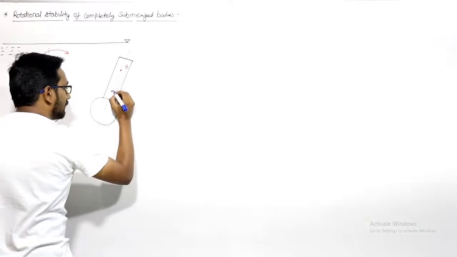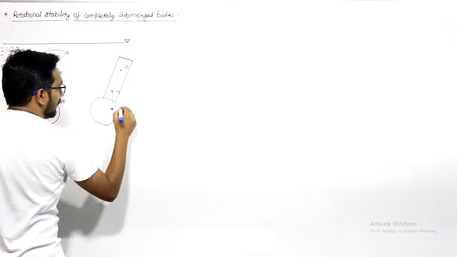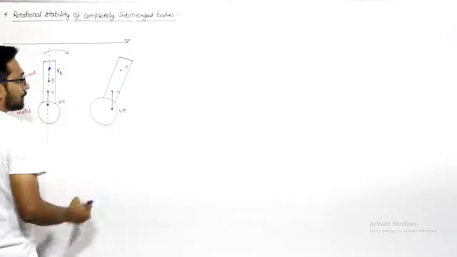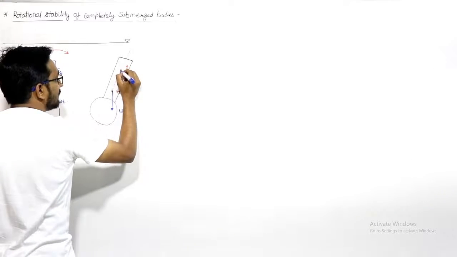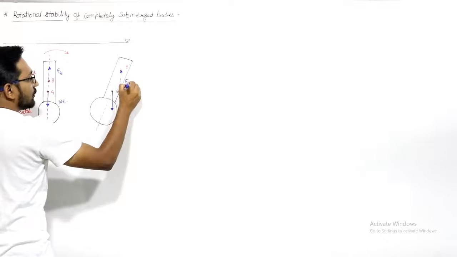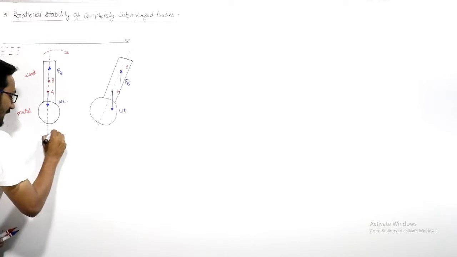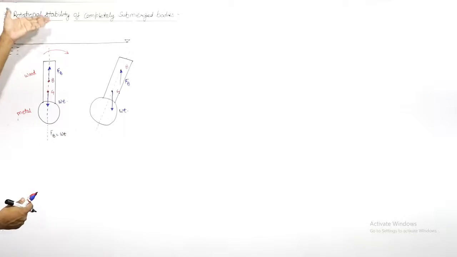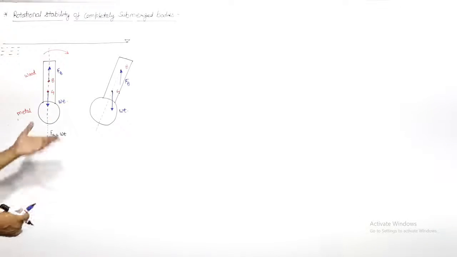We know that from the center of gravity we have a downward force, which is the weight. And at the center of buoyancy B, we have an upward force, which is the buoyancy force. For equilibrium, these two forces are equal: FB will be equal to weight. Otherwise, it will not be in equilibrium, right? If the buoyancy force is more, it will go up. If the weight is more, it will go down. After some time, it will attain equilibrium.